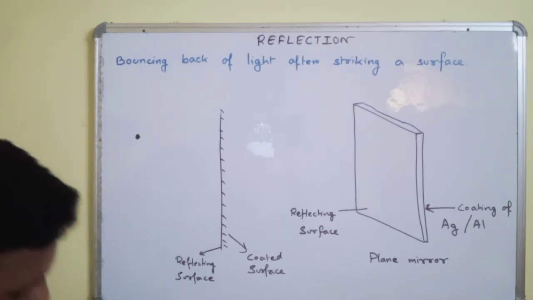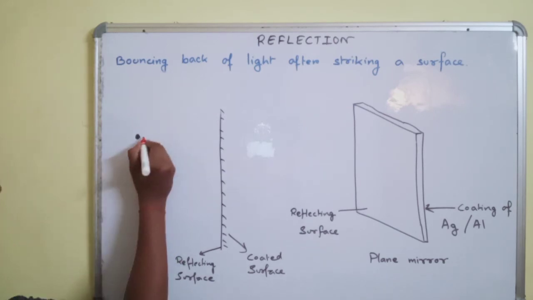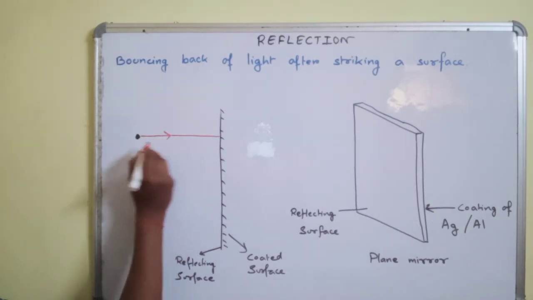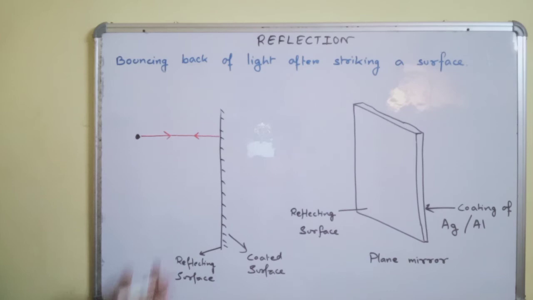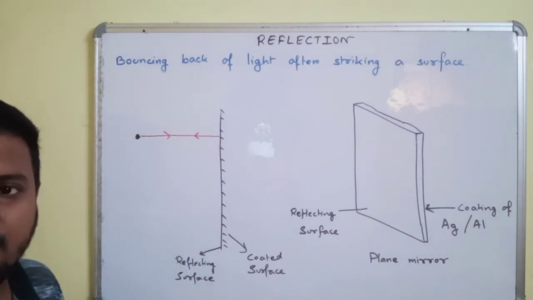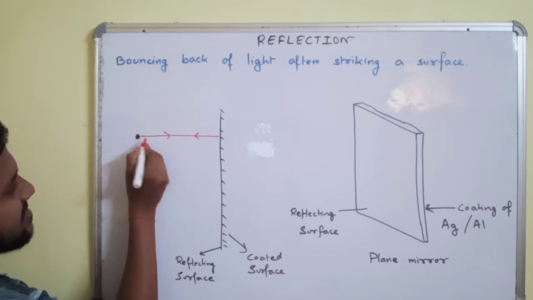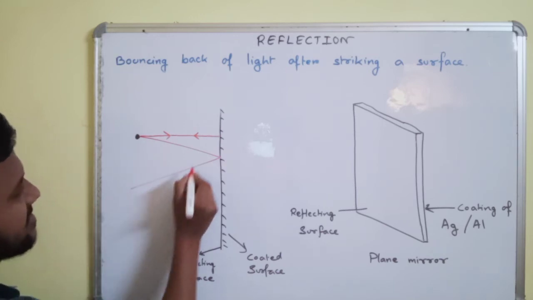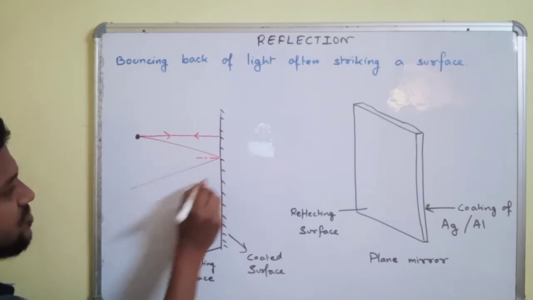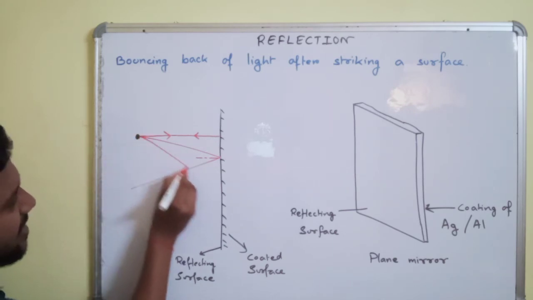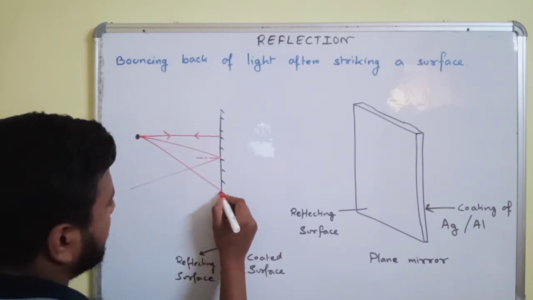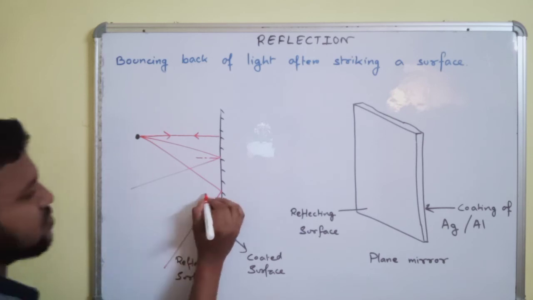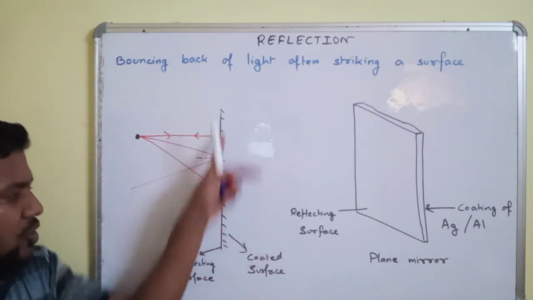Suppose a ray of light is passing from the object normal into the mirror. Okay, so if the ray of light is passing normal into the mirror, the ray of light will be reflected back in the same way. But if it comes at an angle, suppose it comes at an angle over here, it will be reflected over here like this, following the angle of incidence being equal to the angle of reflection. Moreover, if the ray is reflected over here, we will observe the reflection over here. Okay, so in these two cases, these are reflections that are occurring on the plane mirror.